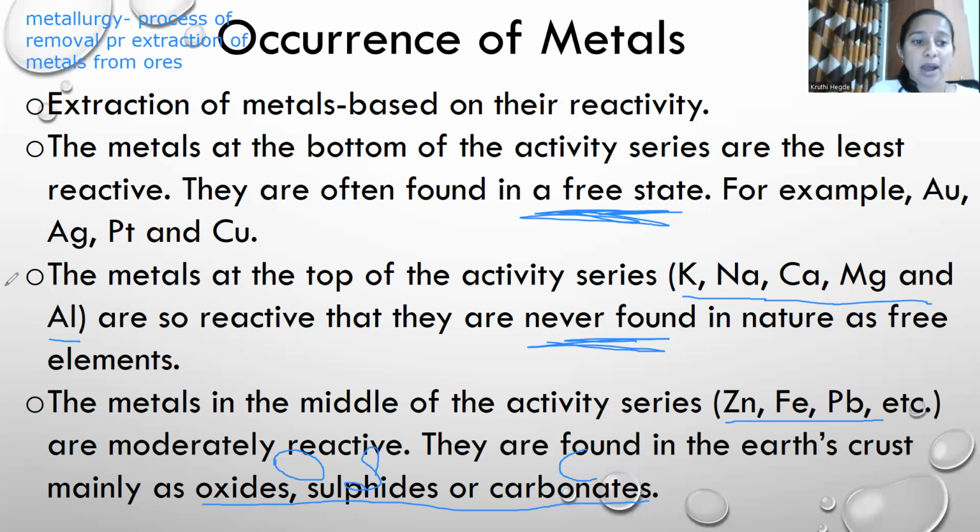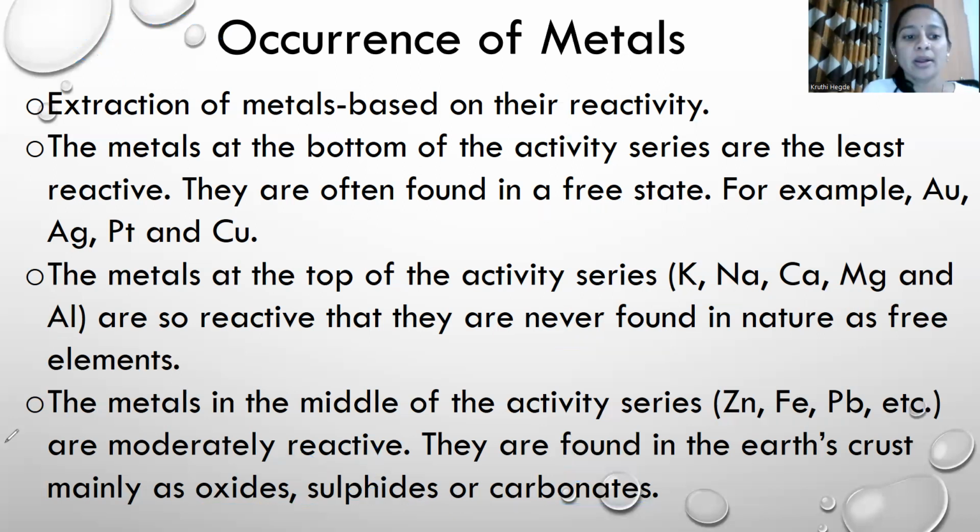So this is about how extraction is done based on reactivity. Metals at the top of the reactivity series are always found as compounds. Okay, metals in the middle generally as sulfides, oxides, and carbonates. Metals in the low reactivity series generally in native state. Native state means almost pure form. Okay, though they will have some impurities, but never as compounds. Generally we are speaking, generally not as compounds. Now let's move further.